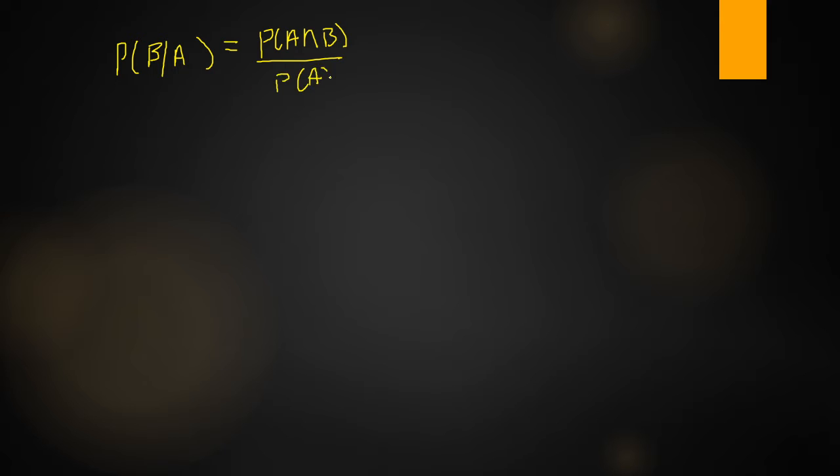What is the conditional probability definition? P of B given A or A given B, you can take any one. I am taking P of B given A. So what is this definition? P of B given A is equal to P of A intersection B by P of A. Here we can find out the probability using the classical definition of probability. So from the classical definition of probability, how to write P of A intersection B?